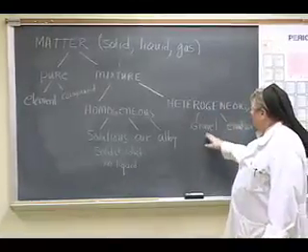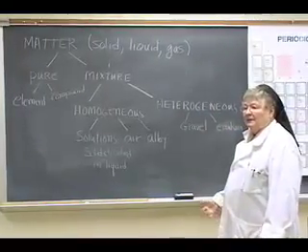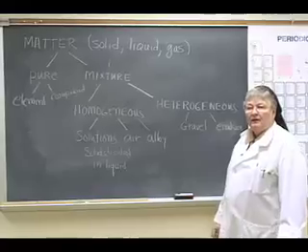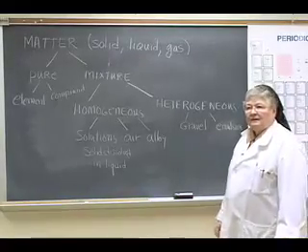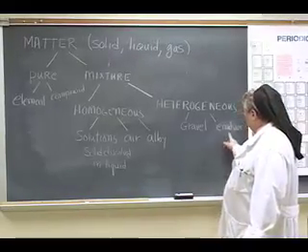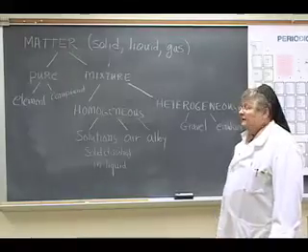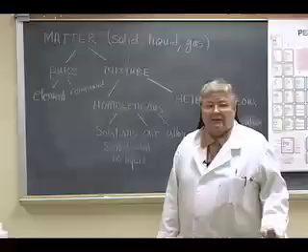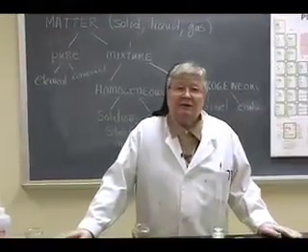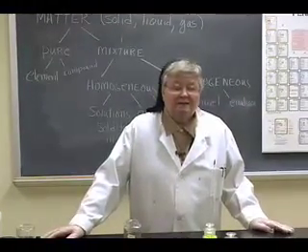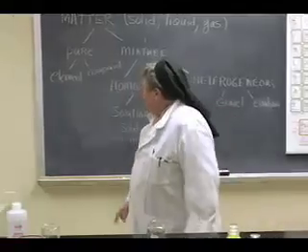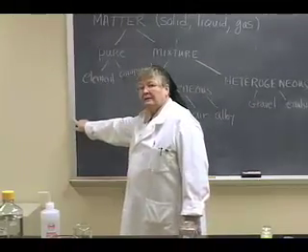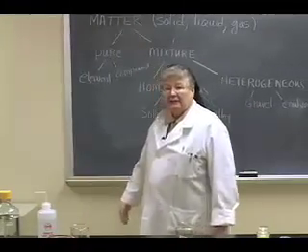Finally, the heterogeneous mixtures can be something so much as a Hershey bar with almonds in it. Parts of it are different, or an emulsion, oil and vinegar. So classification of matter, I encourage you to look around and try to imagine what substances are made of. Imagine, say, the aluminum on the edge of the blackboard here. That is an element.